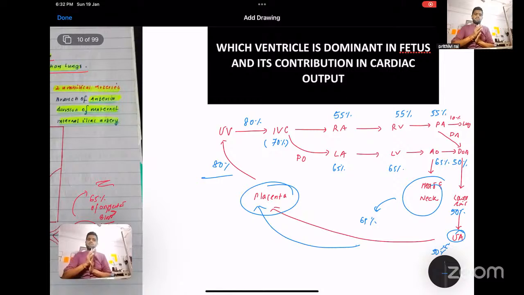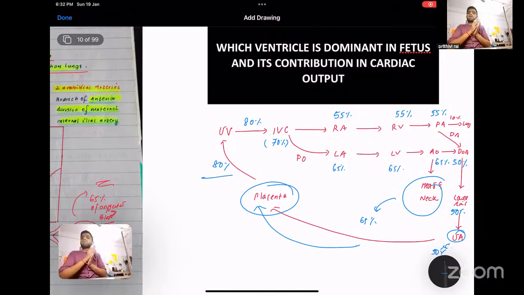So another small question: which ventricle is dominant in fetus and what is its contribution to cardiac output? Anyone? Which ventricle is dominant in fetus? Is it left ventricle or right ventricle? It's not the left ventricle.